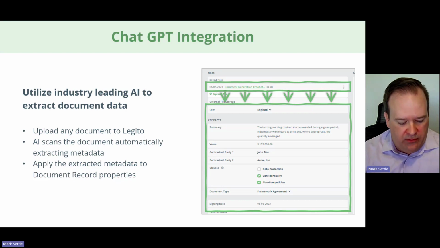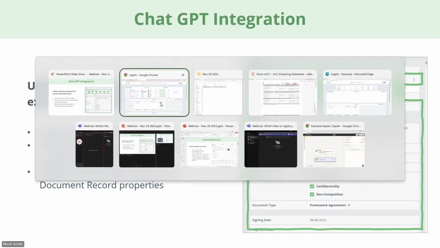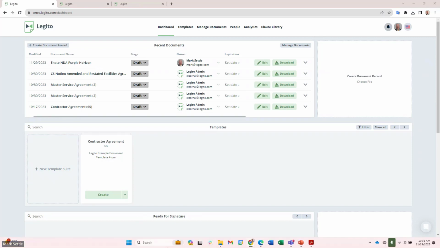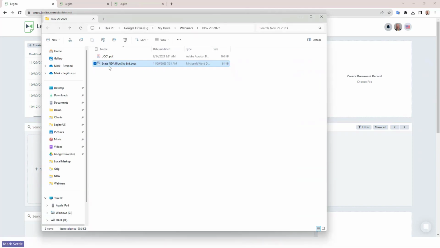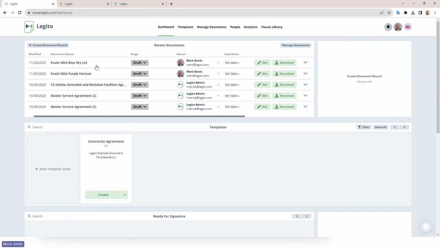So let's actually do it. So we'll go to the workflow workspace that I opened accidentally previously. We've got this workspace here. It's basically got almost nothing in it, but this has got that AI running behind it. So I've got an existing document here. I'm going to grab this NDA here for Blue Sky. So if you watched one of our previous webinars, we did a webinar with Innate, and this is their NDA that we're using with their permission.